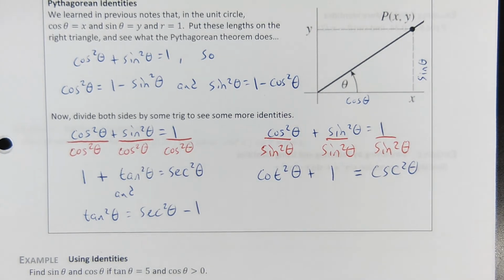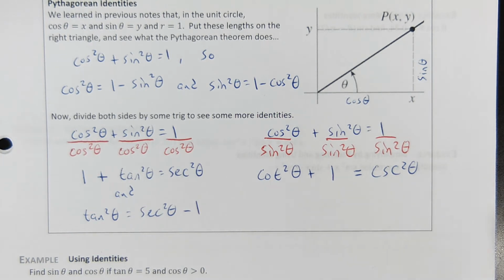Is this how this stuff would be written on the test? What do you mean, what stuff? Like this, like proof stuff. How will it be written on the test? On the test, I'm just going to hand you an identity, and it will say something like, is equal to one of these. Which one? And you just run through your basic identity proof type stuff and see which one it's equal to.